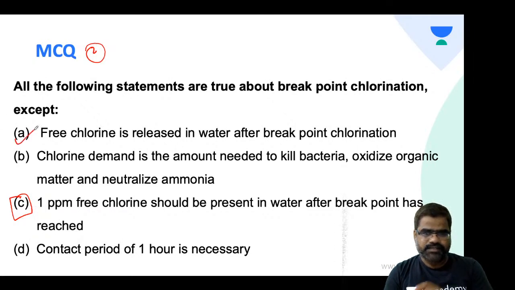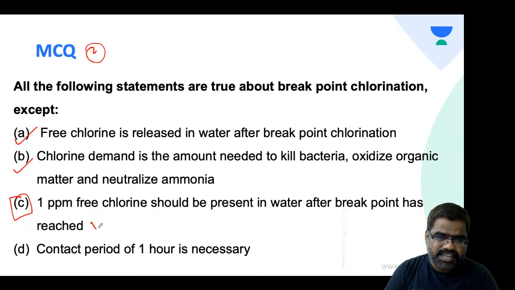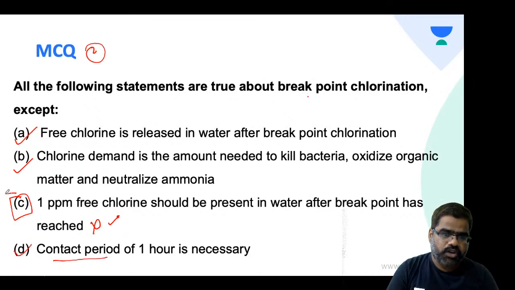Free chlorine is correct. Chlorine demand is the amount needed to kill bacteria and oxidize organic matter, which is correct. 1 part per million free chlorine should be present in water: this doesn't go, students. This is the wrong statement. It doesn't go as far as breakpoint chlorination is concerned. And contact period of 1 hour is correct. So the answer should be C. Rahul, Deepesh, everyone, good.